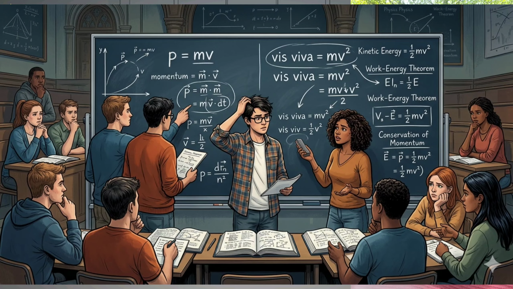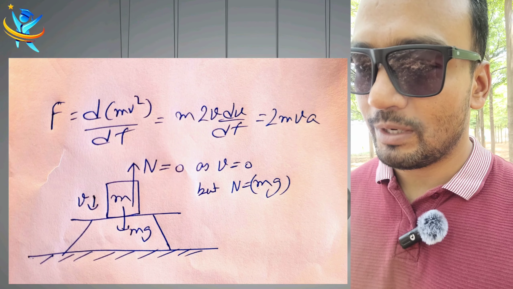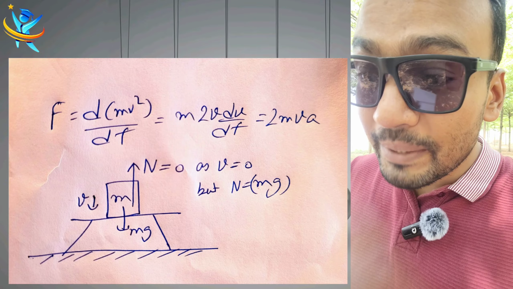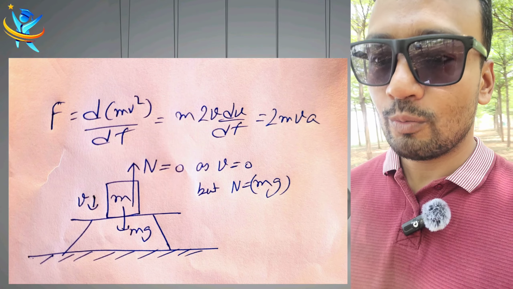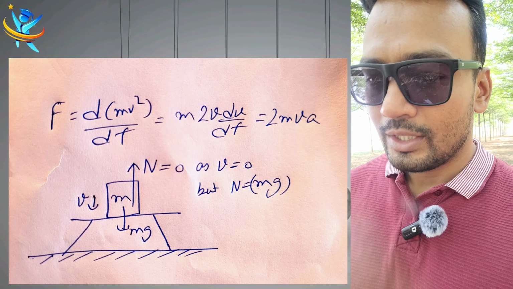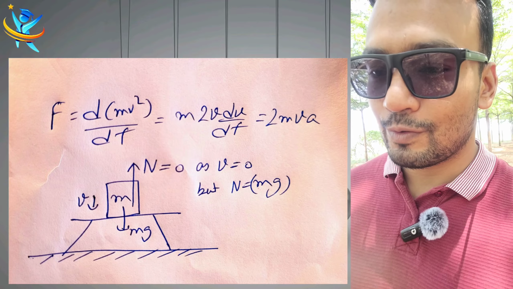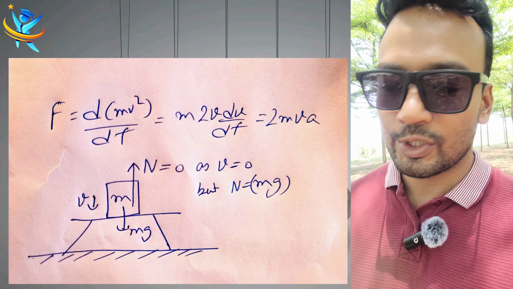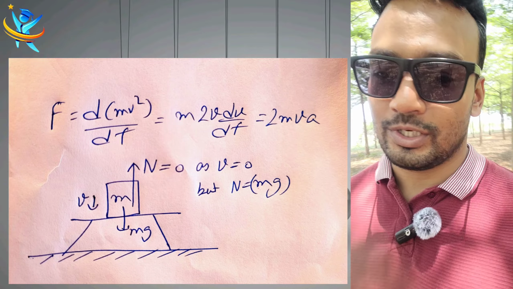So let's do one thing, a contradictory way we will prove it. Let's assume Newton's law is correct, dp by dt, but that p is not defined by m into v. We are assuming that Leibniz's formulation is correct, m into v square. Then after differentiating it, you'll get f equals 2m v into a. Now this statement becomes wrong at many points.